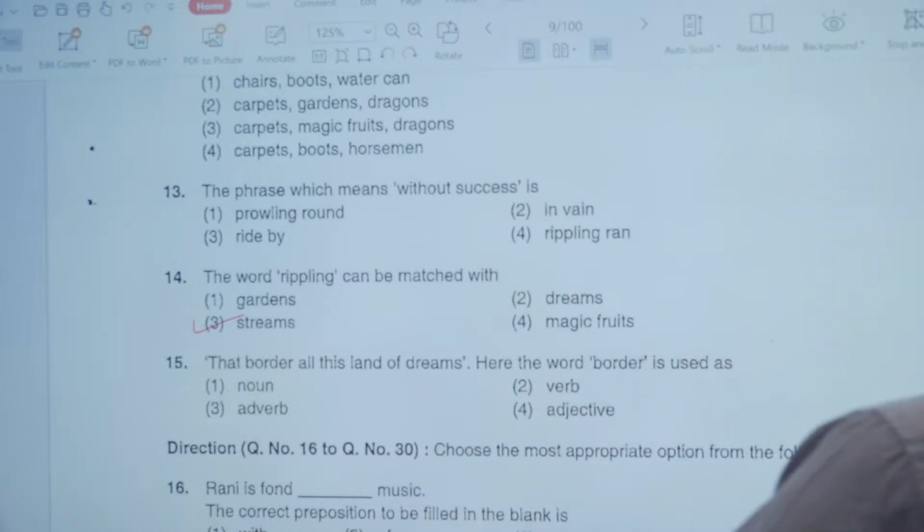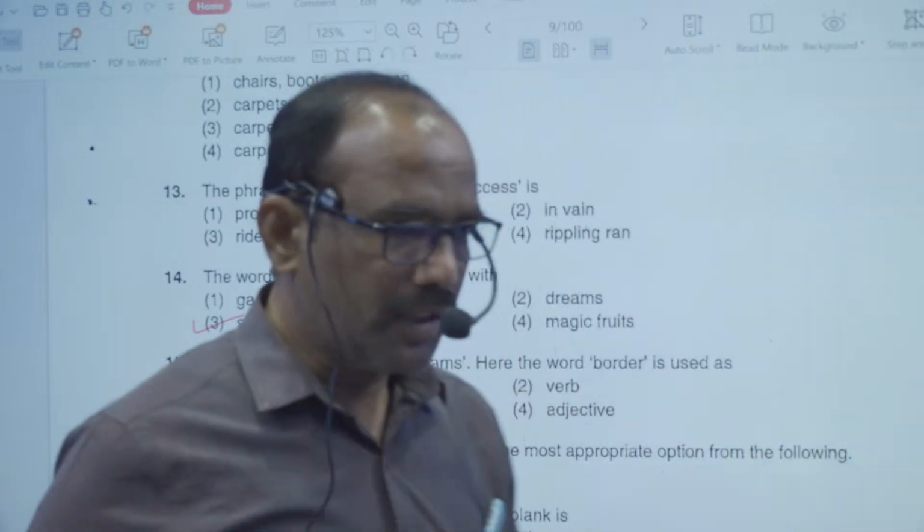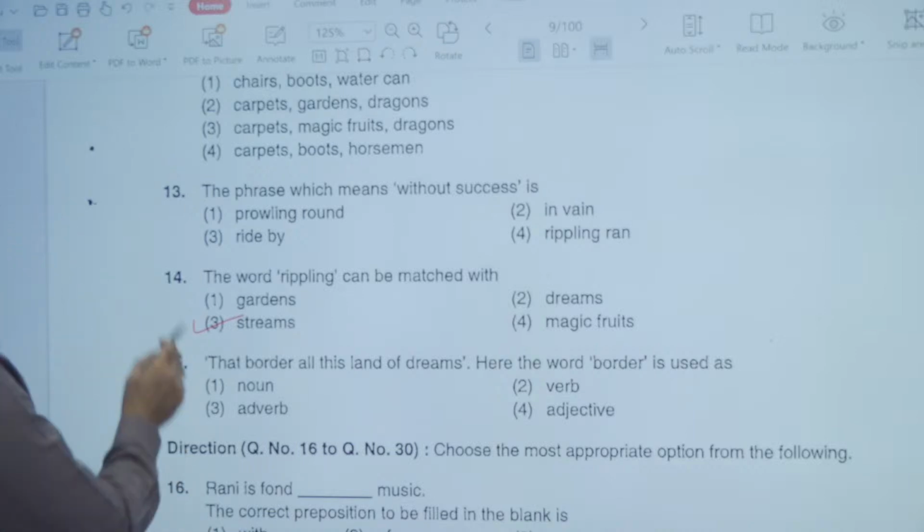That is matched with streams. And now look at the next question.